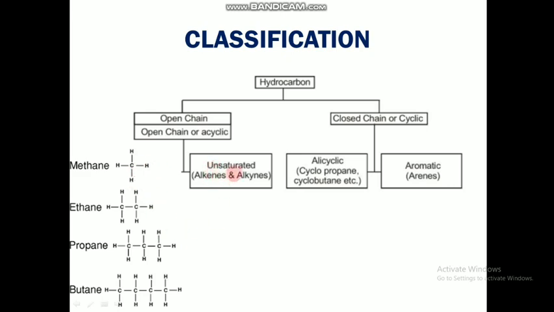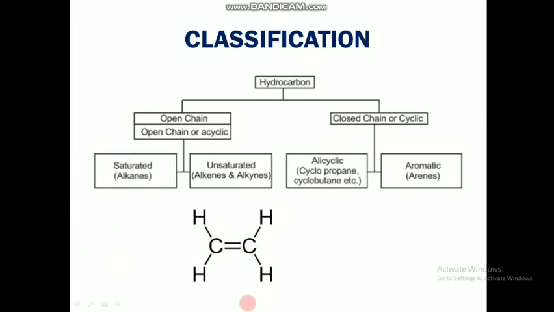Next is unsaturated, alkenes or alkynes. They are nothing but when we have a double bond between any of these carbons or a triple bond between any of these, then we can say they are converted to the unsaturated form. So these are the saturated form, and unsaturated will look like this. They will have a double bond in between.